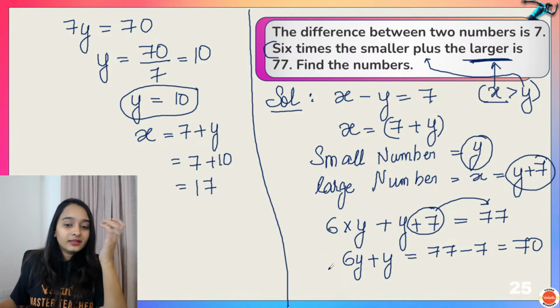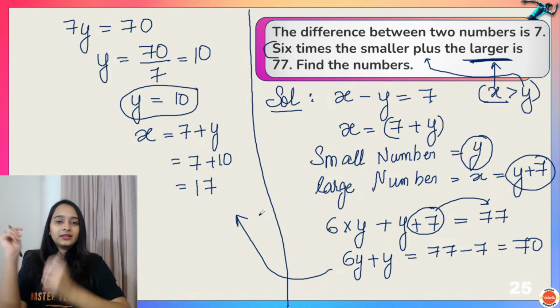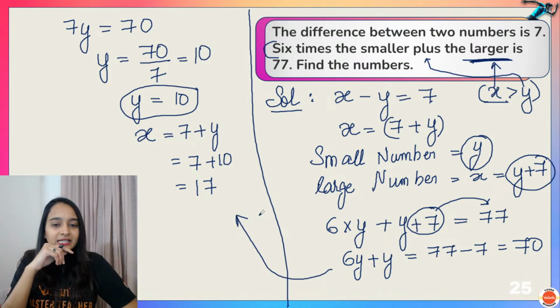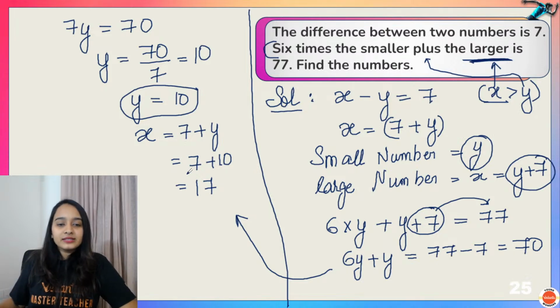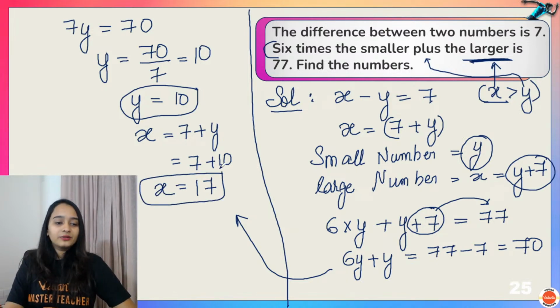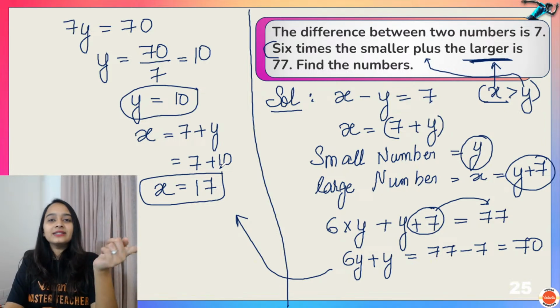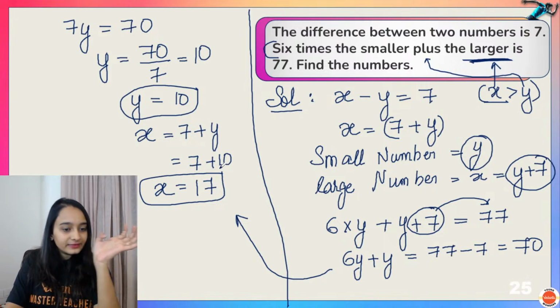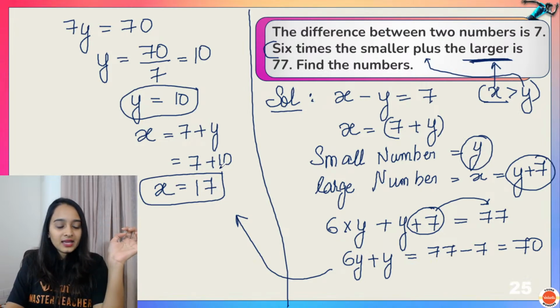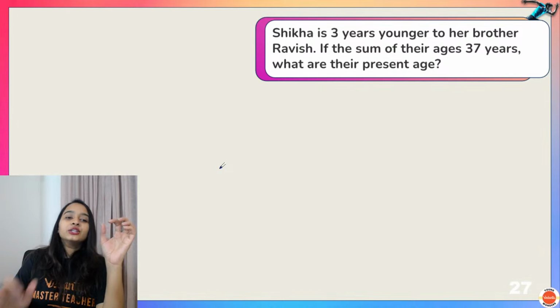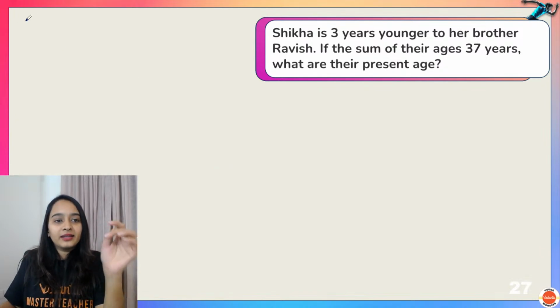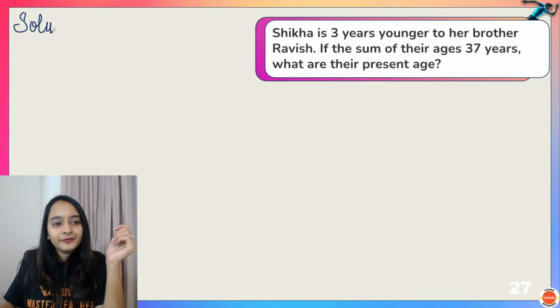समझ आ गया? Yes, everybody? Did everybody understand here? So what are the numbers? The numbers are x is equal to 17 and y is equal to 10. 17 and 10 are your values. Okay? Hi Ayush. Your next question is on your screen, everybody. I'll start the solution from here.